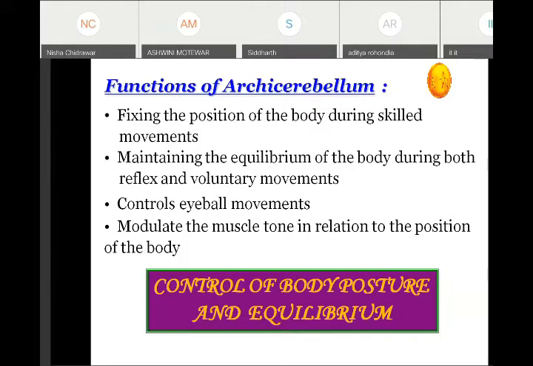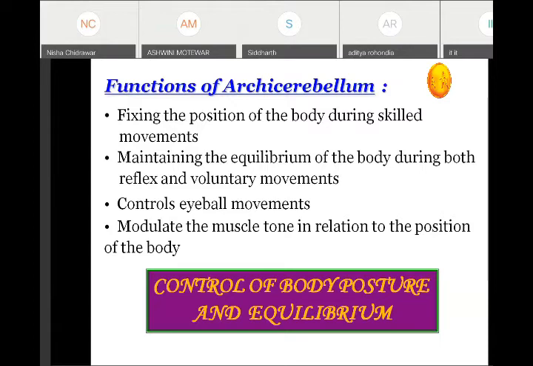We have already studied the connections of the vestibulocerebellum, which coincides with the flocculonodular lobe or the archicerebellum. As it has a wide connection with the vestibular apparatus, it helps in maintaining the equilibrium. Now how does it help in maintaining the equilibrium during reflex as well as voluntary motor movement? Voluntary motor movement is when we want to do any activity.